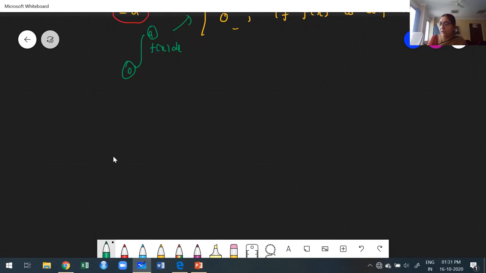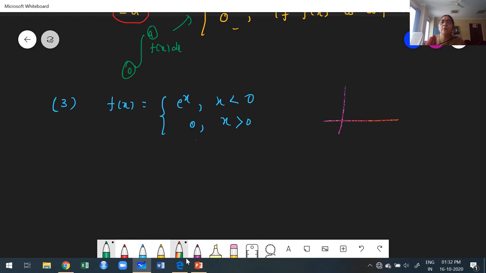The third prerequisite is very, very important, and that's the point of discontinuity. Now, what is a point of discontinuity? First I'm going to consider an example, then it's easy to understand. f of x is equal to e power of x for x less than 0, and 0 for x greater than 0. If you want to plot a graph for this, definitely you can't plot it completely.